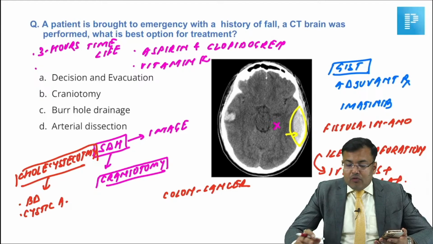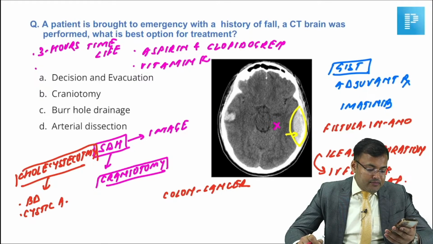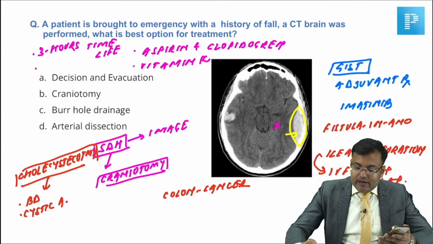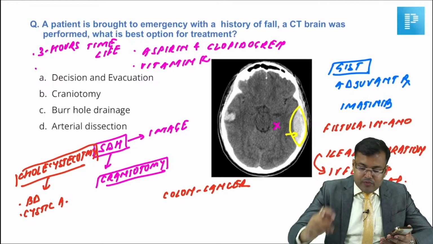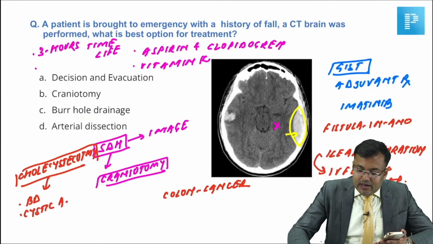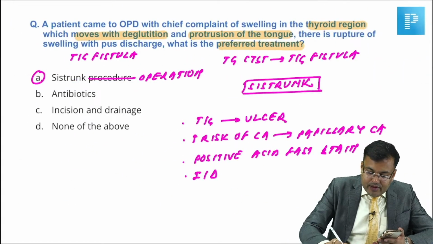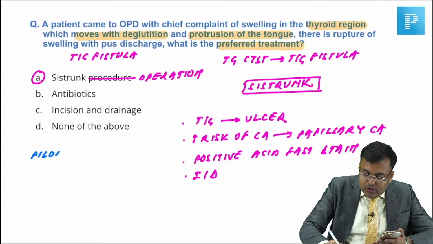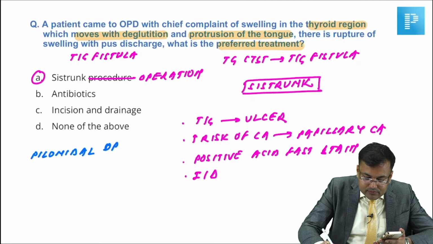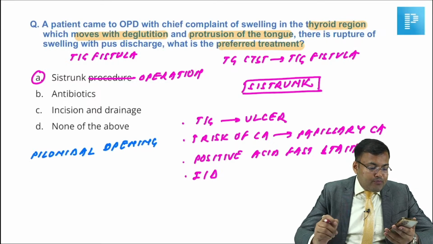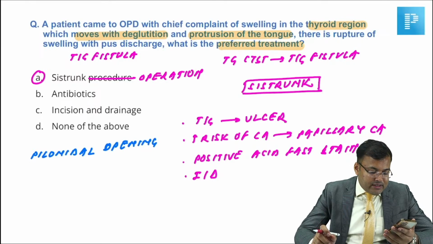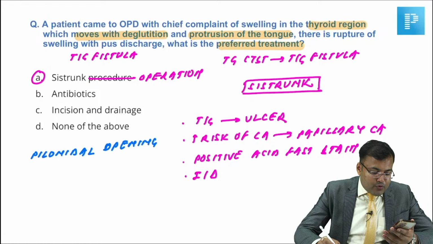Guys, can you tell me what was the question related to colon cancer? Okay, there was one question related to pilonidal sinus opening. Guys, what was the question related to pilonidal sinus opening? Clear? So it is going to open where? In the postnatal cleft region overlying the coccyx. Going to open over postnatal cleft region overlying the coccyx.